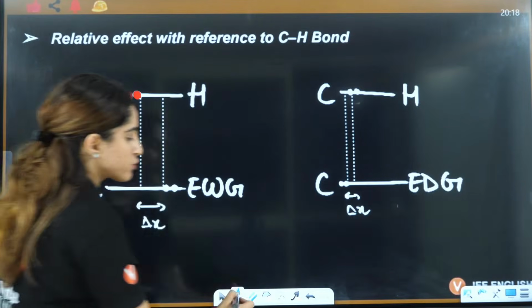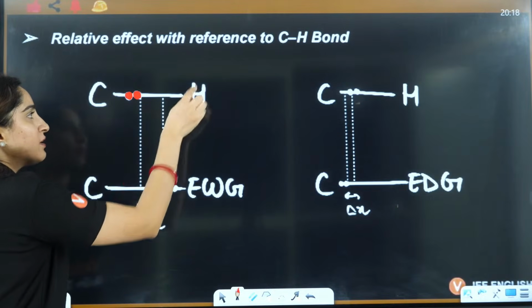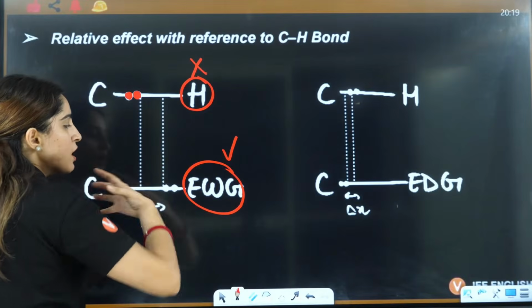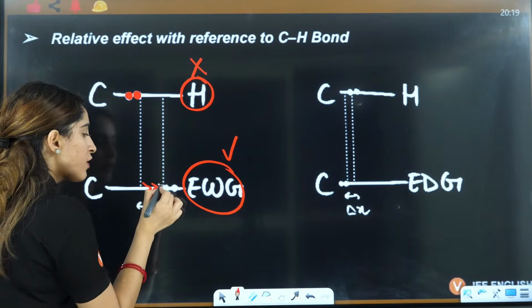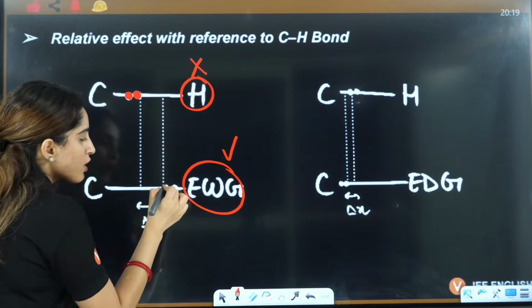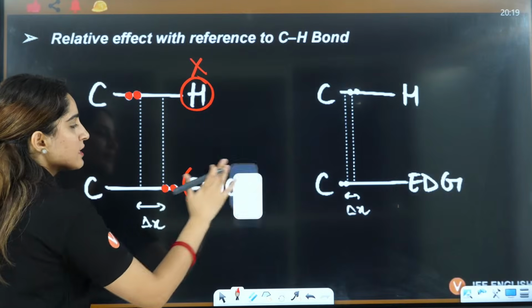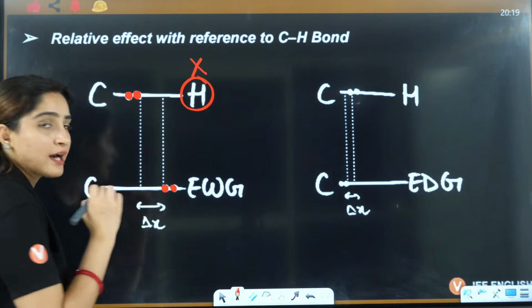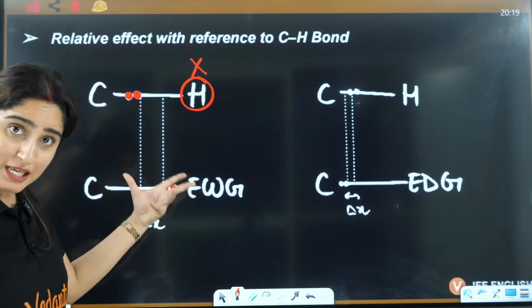The same electrons, when you have electron withdrawing, now electrons were here, now you have replaced this with an electron withdrawing group. So it is pulling the electron towards itself. So now the electrons are present here, right? So with respect to CH, this is the difference that you have. So that's how it is studied with respect to CH.